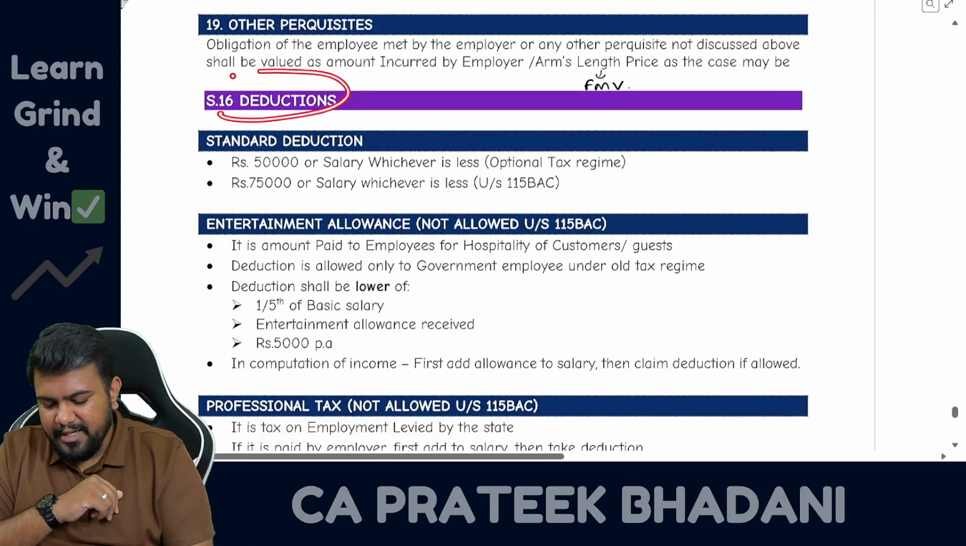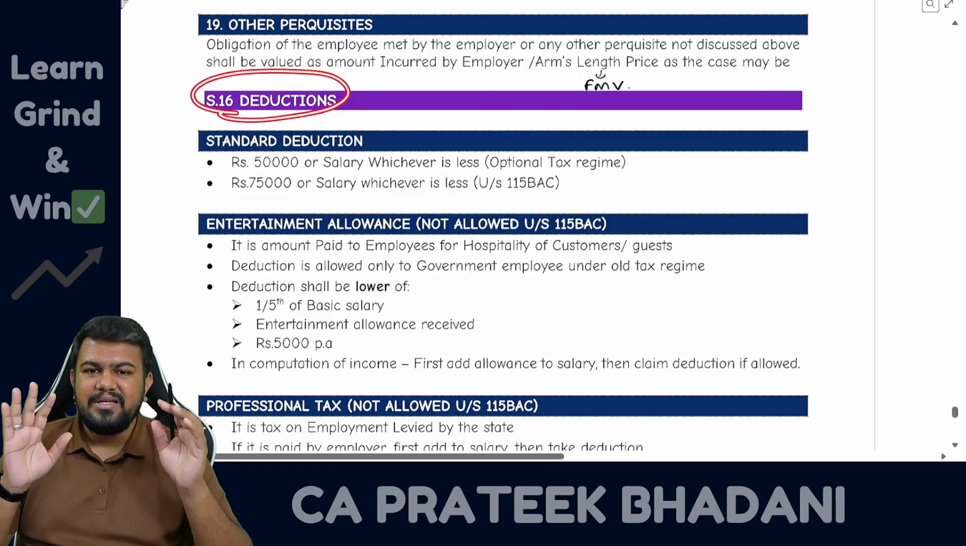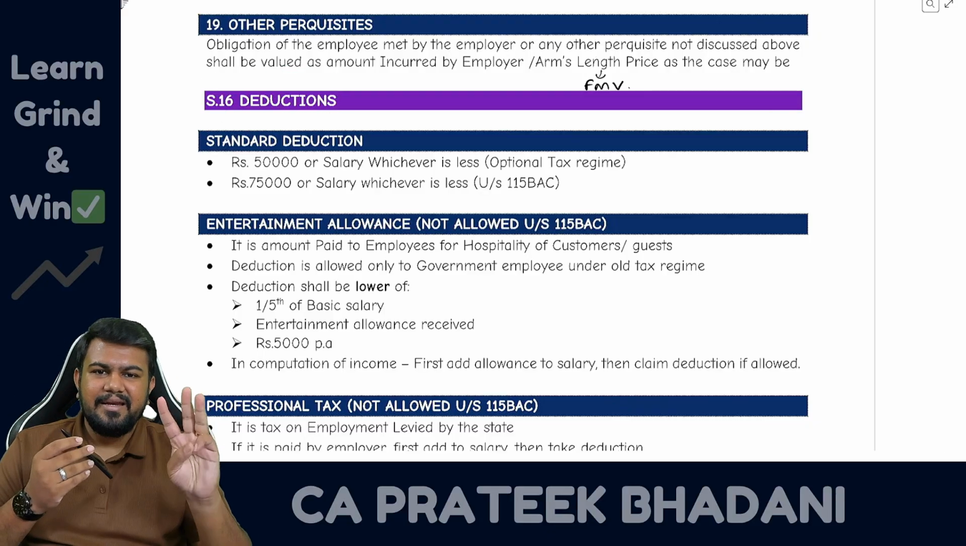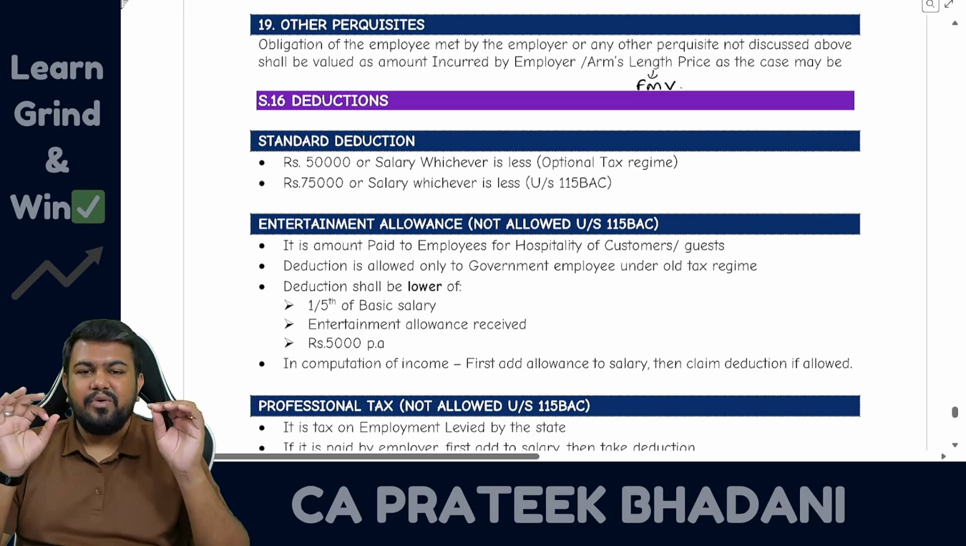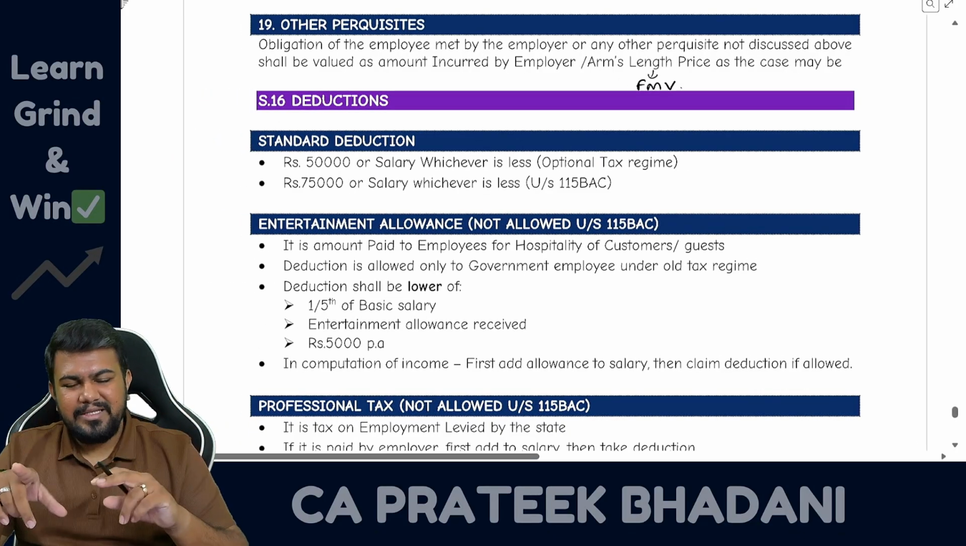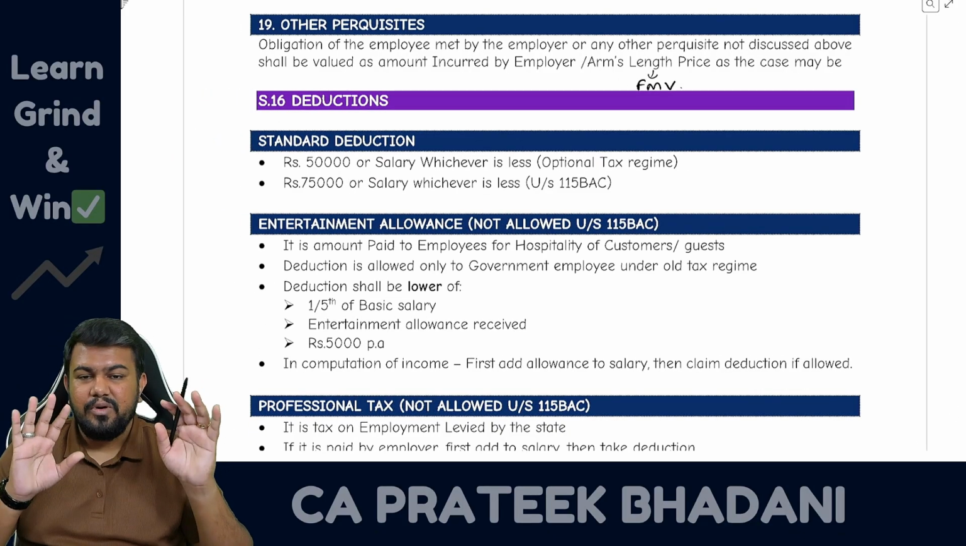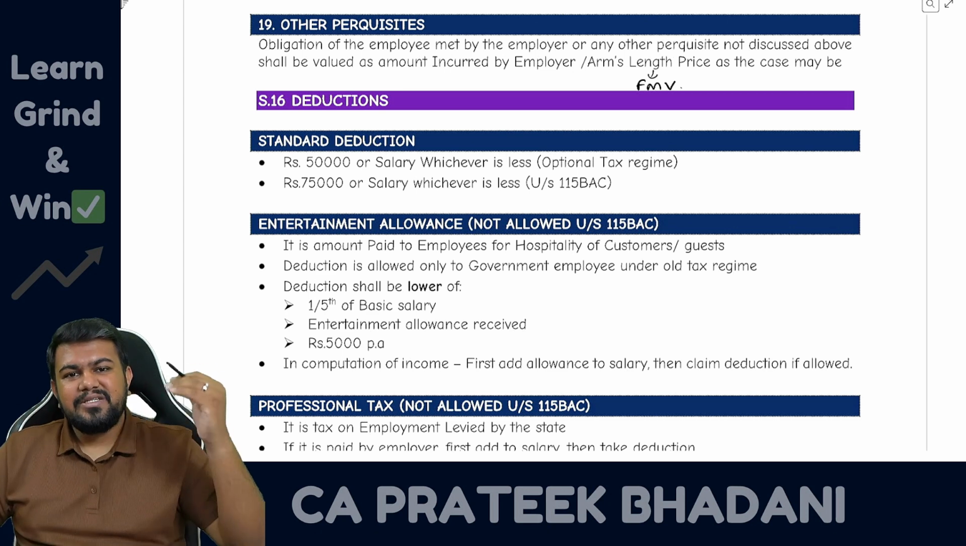Now let's talk about deductions. Deductions are given under section 16. In section 16 there are 3 deductions. First is the standard deduction. Standard deduction is the only deduction which is allowed in old regime also, and it is allowed in new regime also. Moreover, in new regime extra benefit is given.